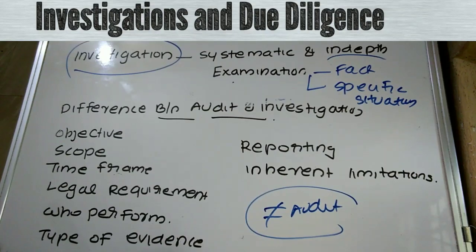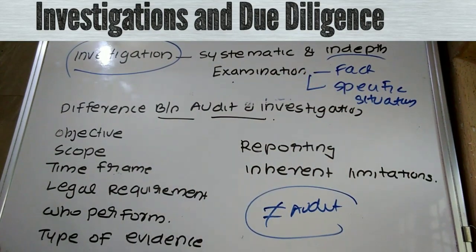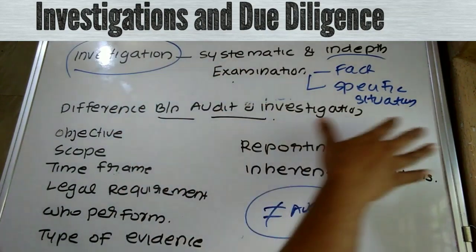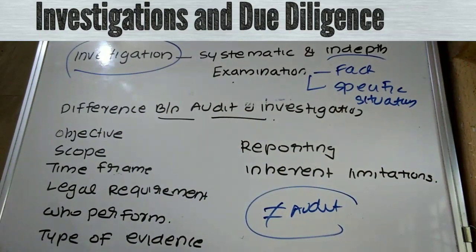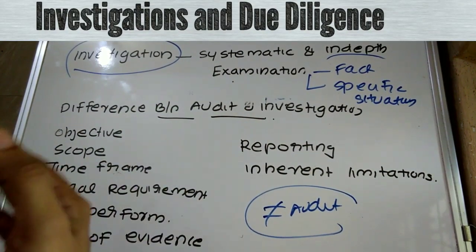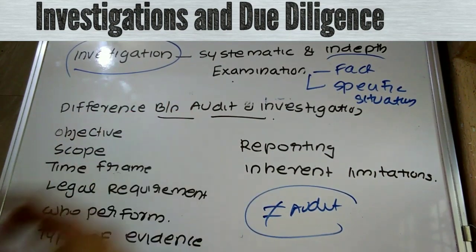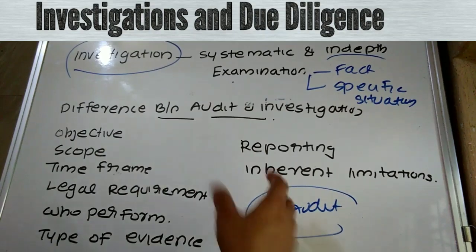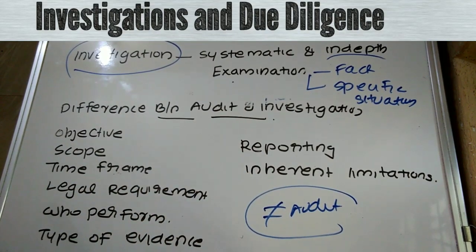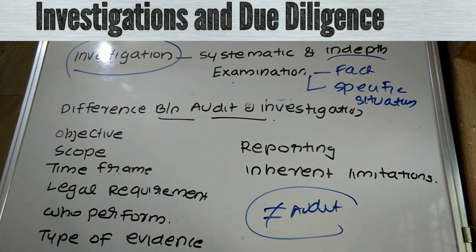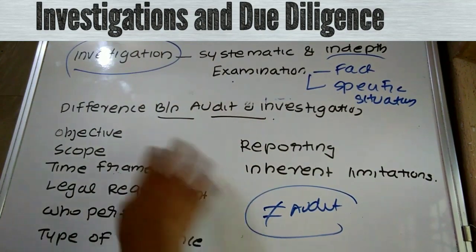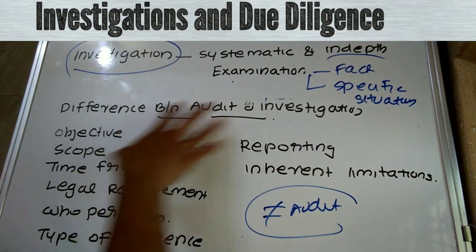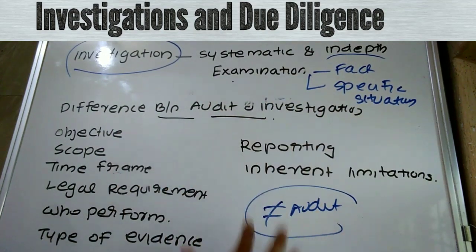It implies that they have to obtain conclusive evidence and not persuasive evidence, which shows that it is not equal to audit. Or it is mainly for the purpose of evaluation of specific situations. Examples: investigating whether fraud has occurred or not, whether the land valuation is conducted appropriately, investigation of profitability, whether the profitability shown in the financial statement is correct or not, etc. These are examples. Now we have to discuss the difference between audit and investigation.